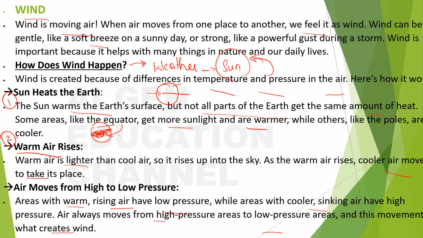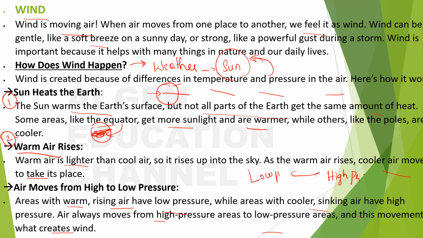So understood, right? Warm air rises, and this space is filled up with the cooler air, and areas with warm rising air have low pressure, while areas with cooler and sinking air have high pressure, and air always moves from high pressure area to low pressure area.